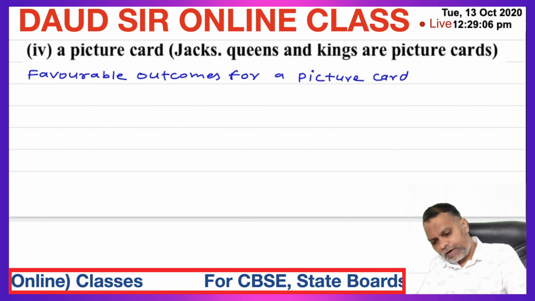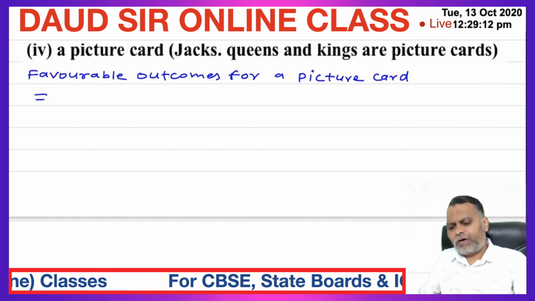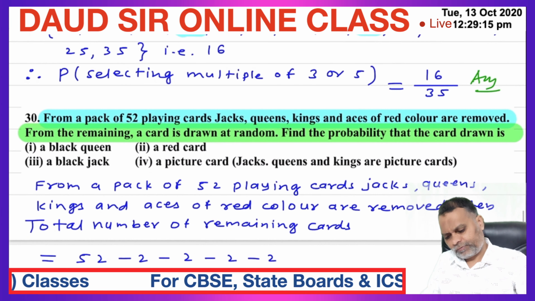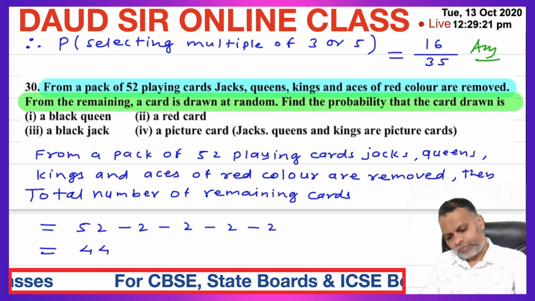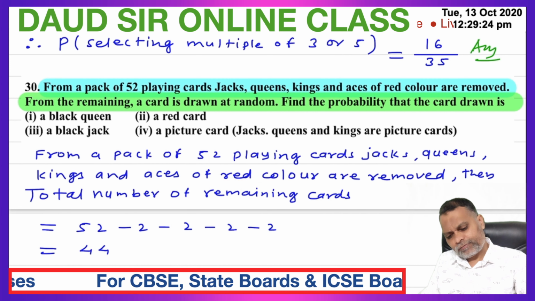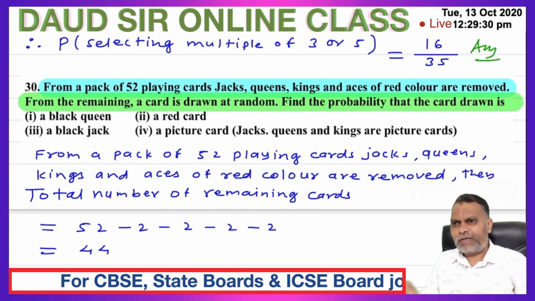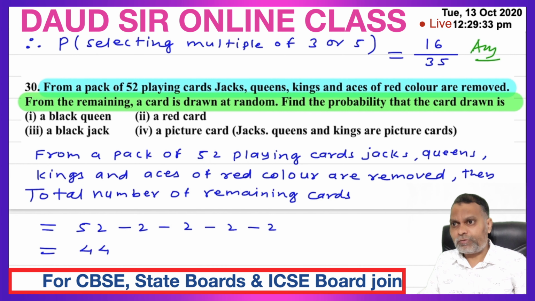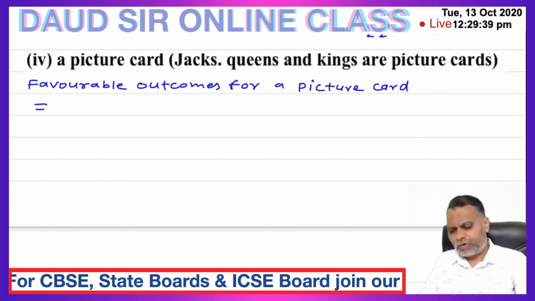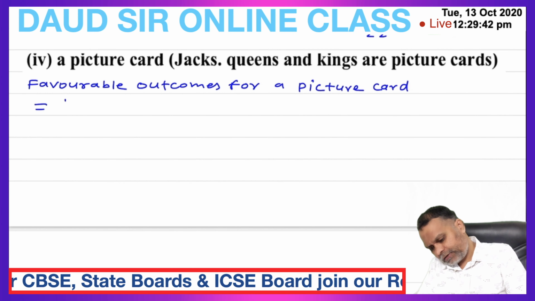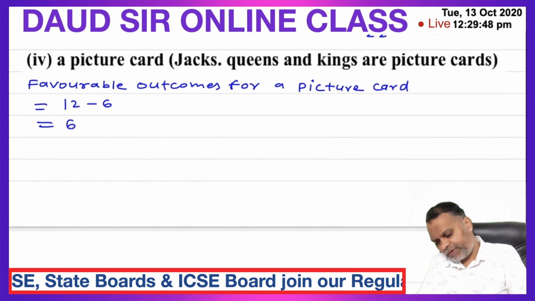Total picture cards are 12, face cards are 12, but already 6 face cards are removed. Which 6 face cards? 2 red jacks, 2 red queens and 2 red kings. These 6 red face cards are already removed. So total face cards are 12, 6 are removed, so remaining 12 minus 6, that is 6. 6 favorable outcomes for a picture card are available there.